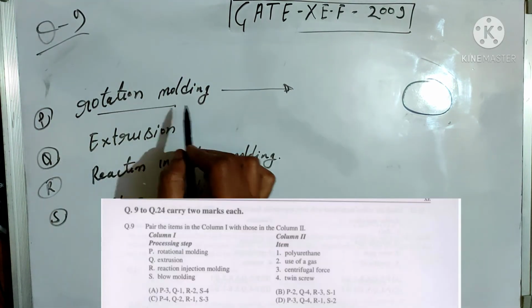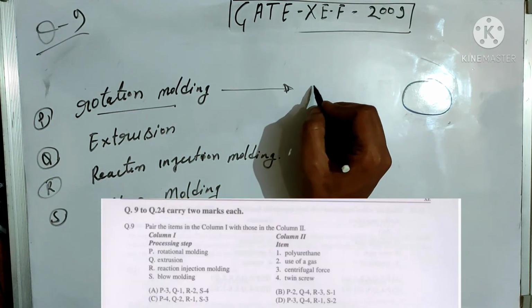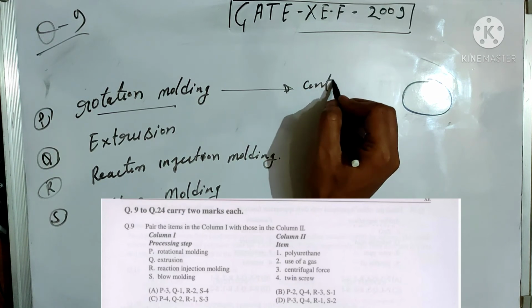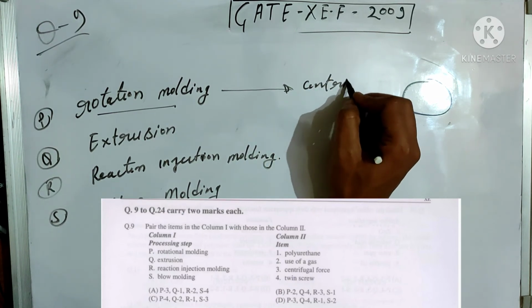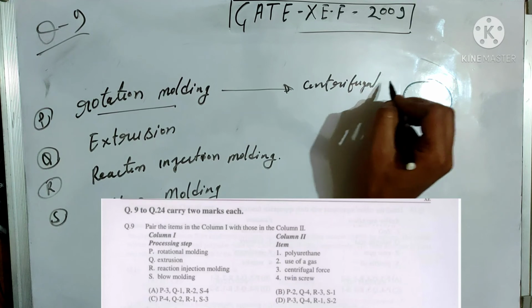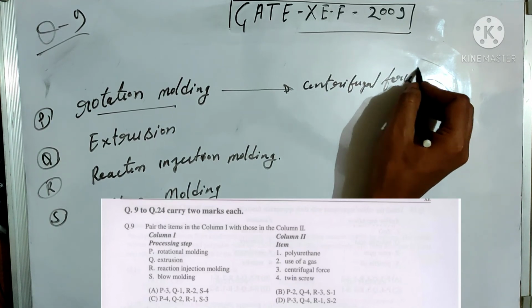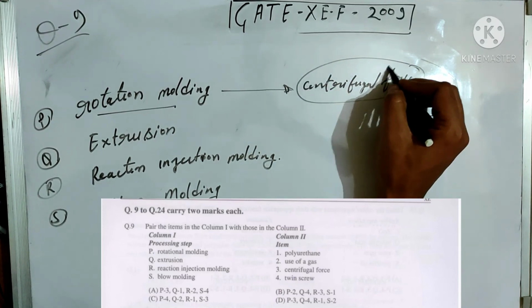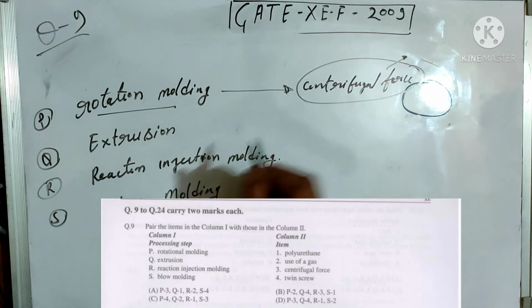In the rotational molding, the correct match is the centrifugal forces. Centrifugal forces are required to rotate the cylinder.